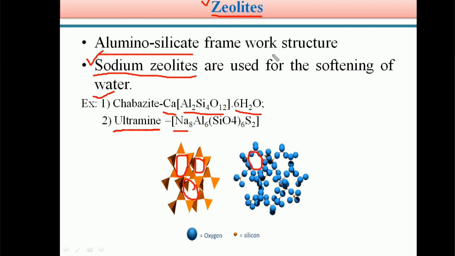Zeolites are aluminosilicates with a framework structure having cavities. These cavities are occupied by large ions or water molecules, or both, and are called zeolites. Generally, sodium zeolites are used for softening of water.